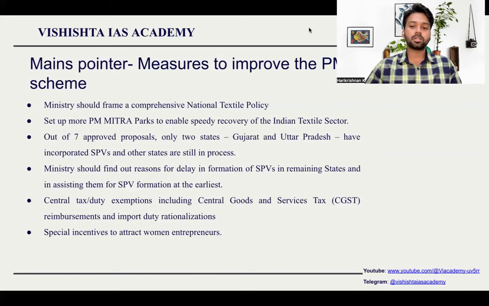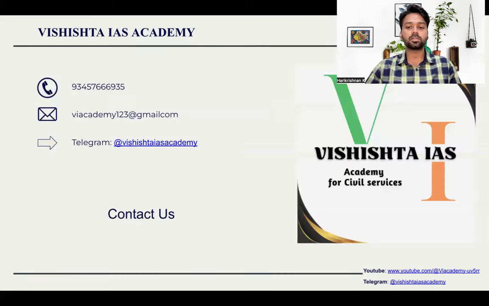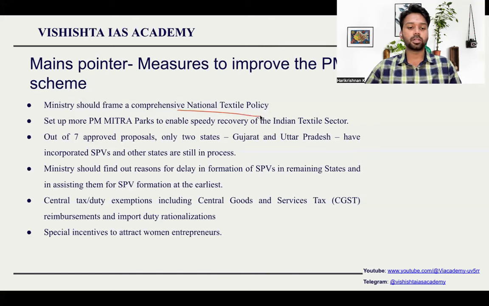The ministry, the textile ministry, which is launching the program, they should frame a comprehensive national textile policy. They should have a comprehensive national textile policy. That is the first thing, which is very important. Then why restrict to just 7 PM Mitra parks? Launch more parks so that other states can also get benefited. Out of the present problem which I told, totally 7 approved are there, only 2 have started with the project. So what should the ministry do?